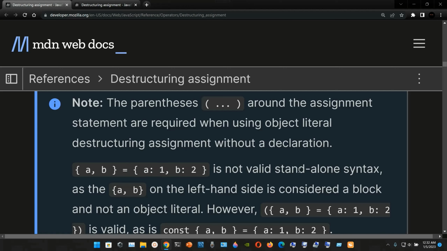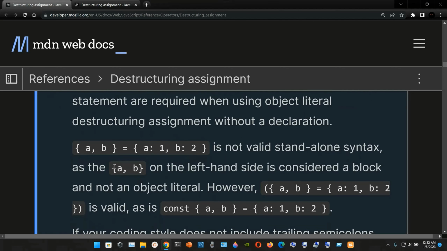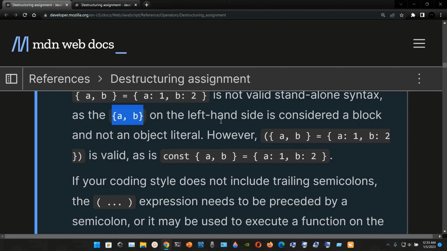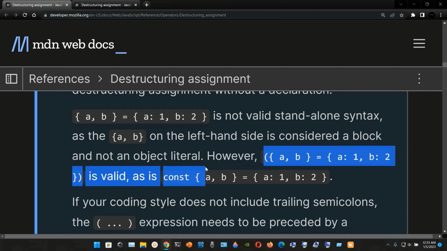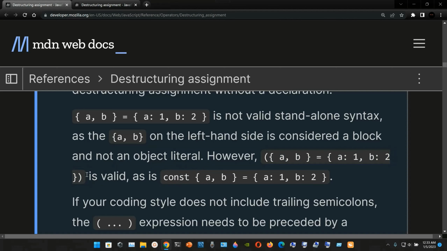This is not valid standalone syntax, as the curly braces with a comma b inside on the left-hand side is considered a block and not an object literal. However, when we do the same thing but we put this whole syntax inside of parentheses, like in this example, yeah, that is valid. It's valid, as is the const open curly braces a comma b close curly braces, and we are destructuring from the a colon 1 comma b colon 2.